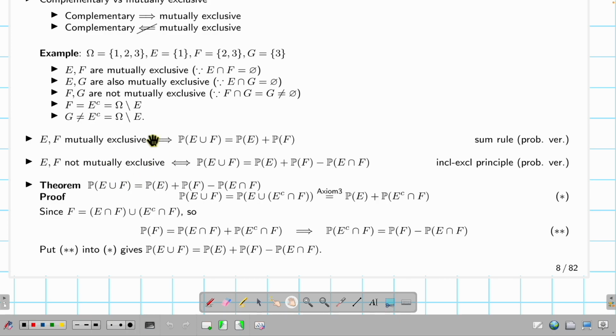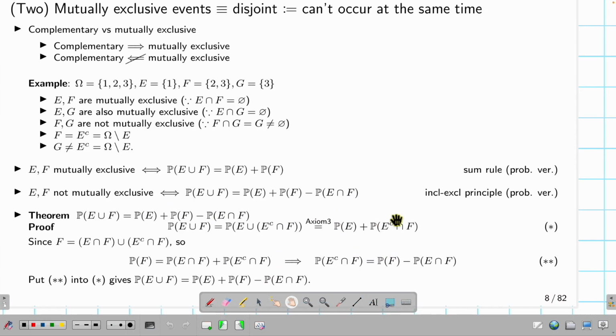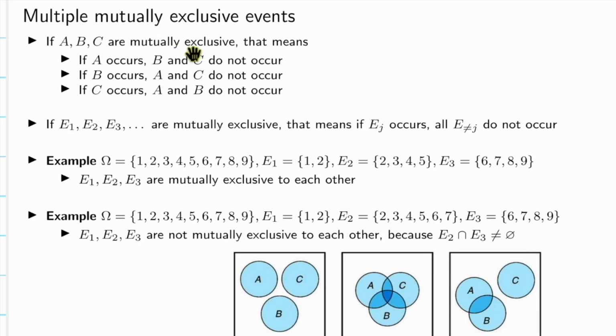So here's the thing, okay? If two events are not mutually exclusive, when you compute their probability, basically you just use the inclusion-exclusion principle. So what is it? Inclusion-exclusion principle, but in the probability version. You can prove it by using axioms 0, 1, 2, 3, and so on. You can read it. Okay, so multiple mutually exclusive events.